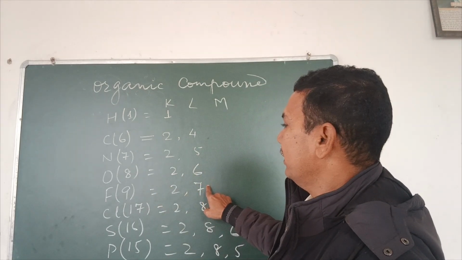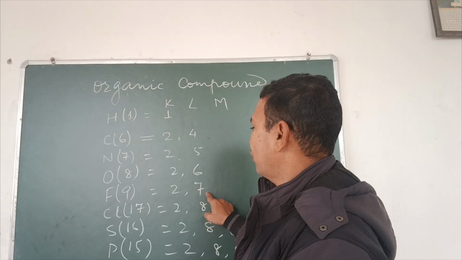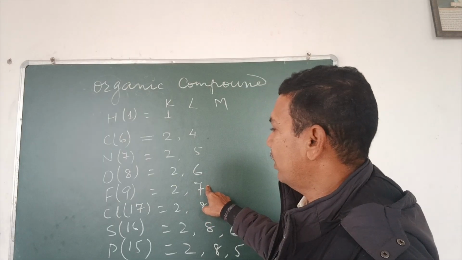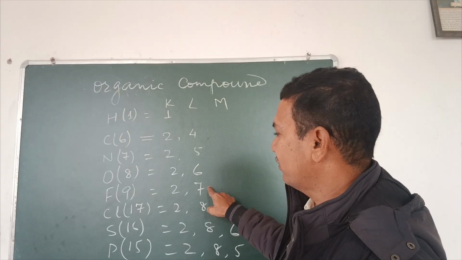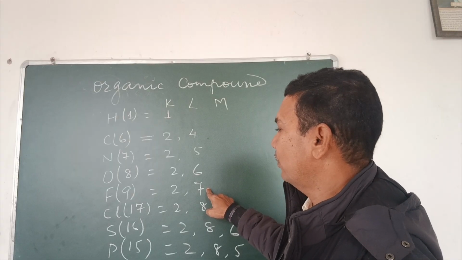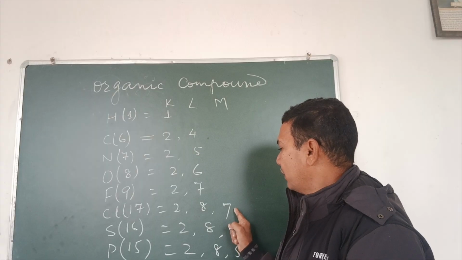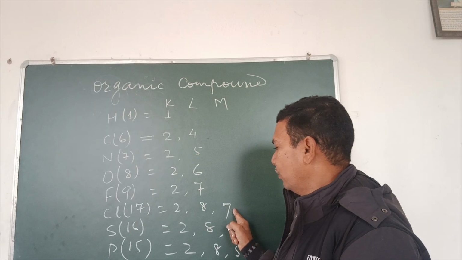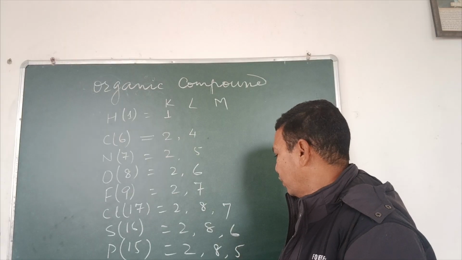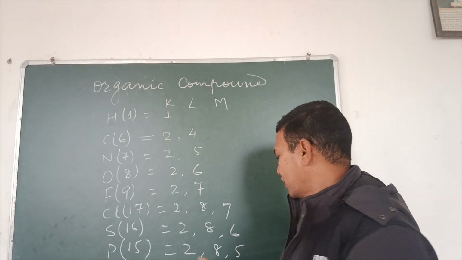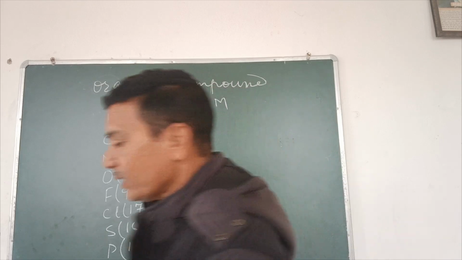Similarly, chlorine will be left with 3 pairs of valence electrons after sharing only 1 electron of these 7 valence electrons. Remaining 6 electrons means 3 pairs of lone electrons are left. Sulfur will be left with 2 pairs of lone pairs of electrons. Phosphorus will be left with 1 pair of lone pairs of electrons.